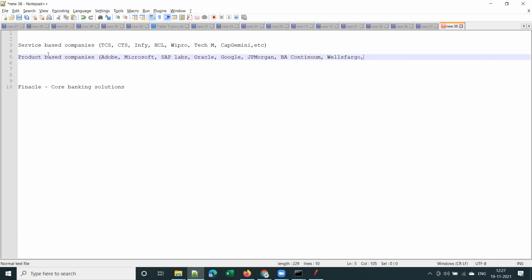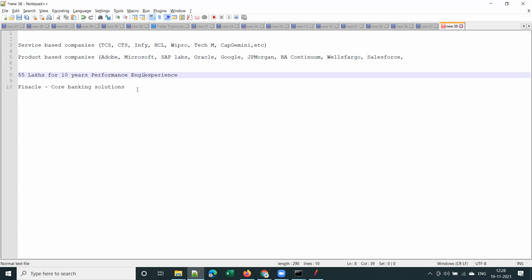Salesforce, right? How can I forget this? I know one performance test engineer who got a 55 lakhs package for 10 years of experience in Salesforce. Salesforce offered him 55 lakhs for 10 years experience, in performance engineering, all right? So you can just imagine the career prospects of performance testing from this single example.